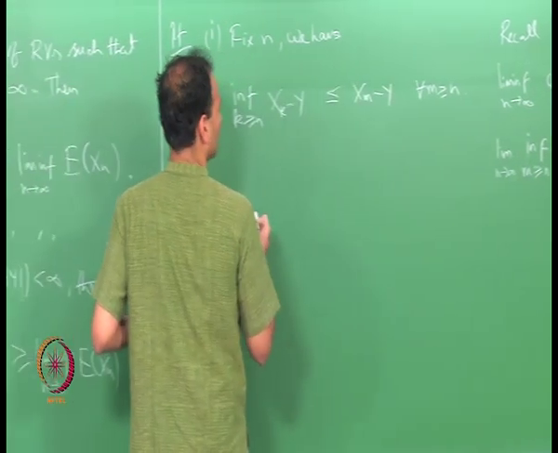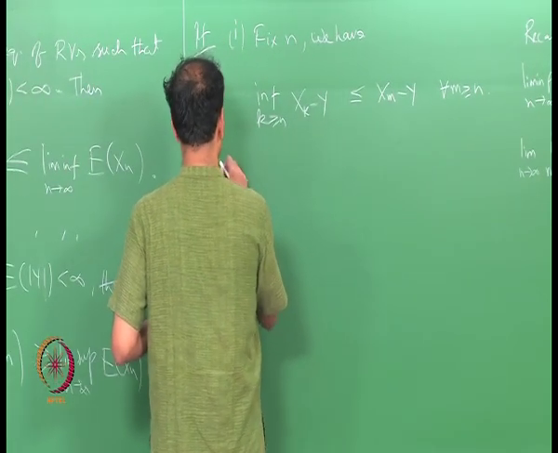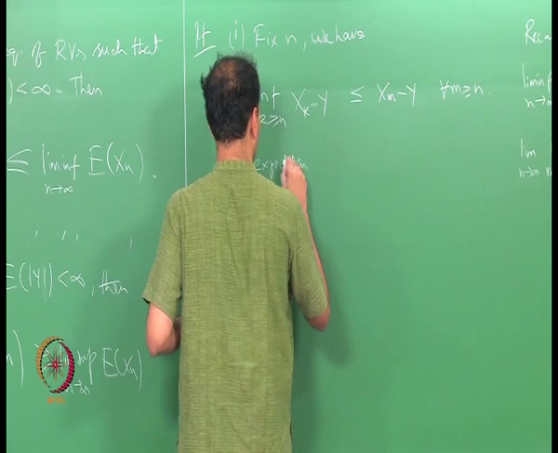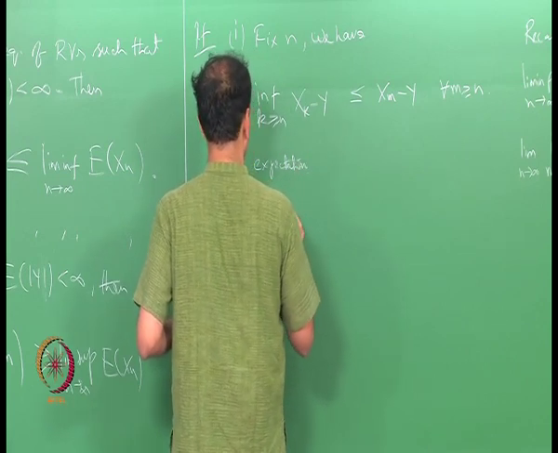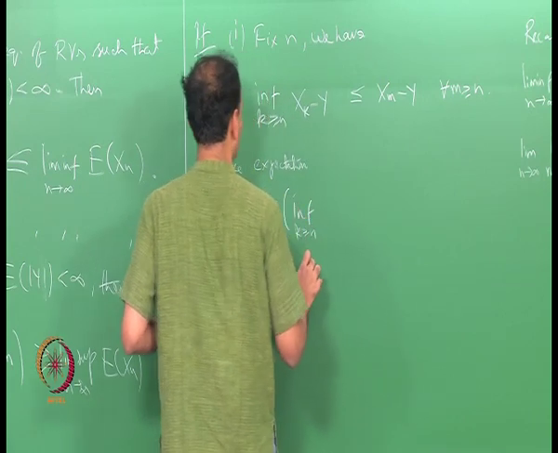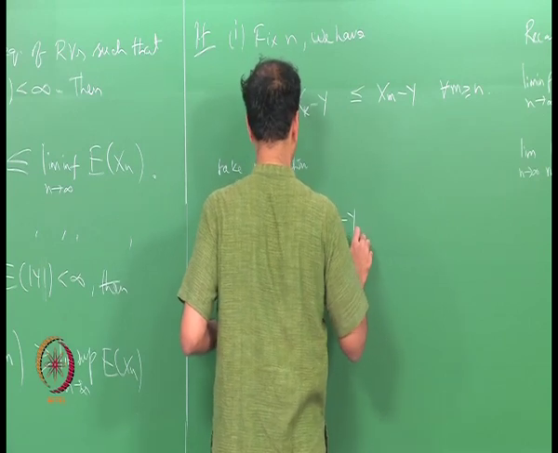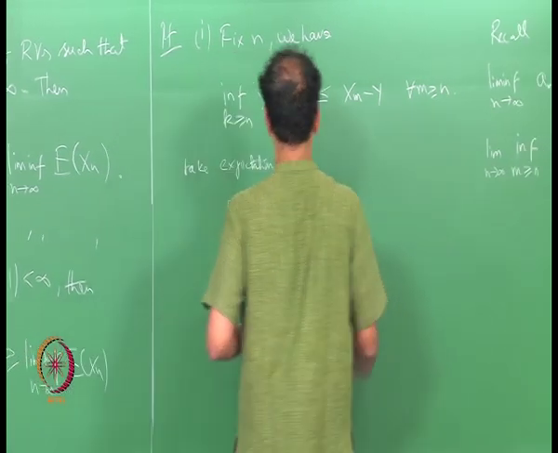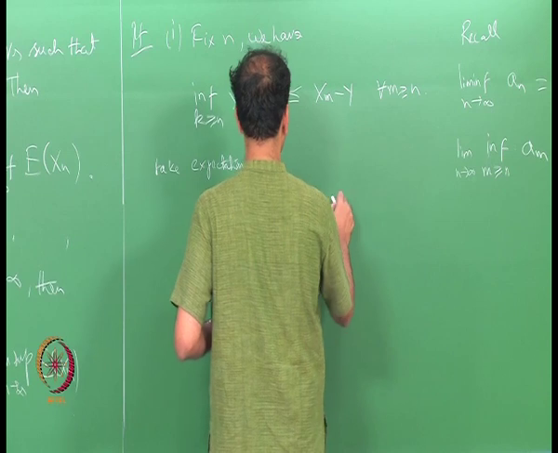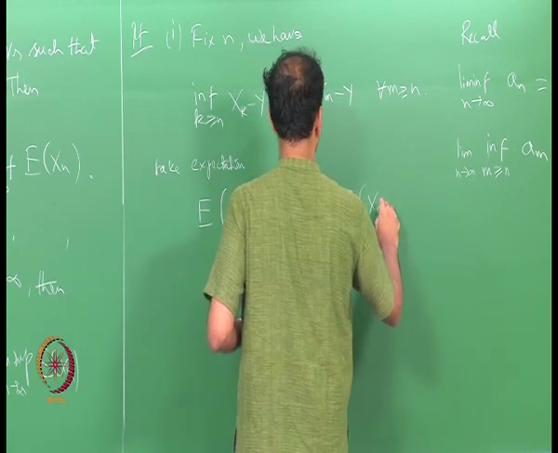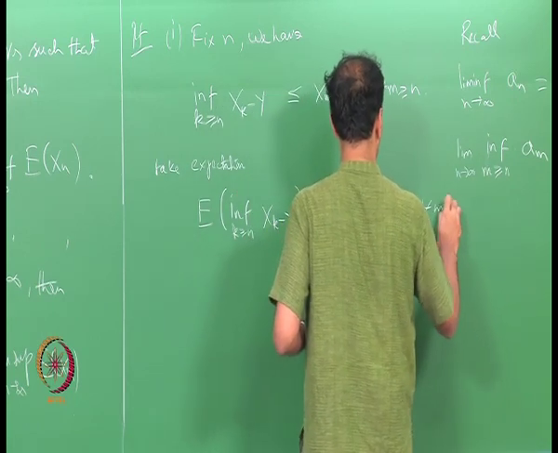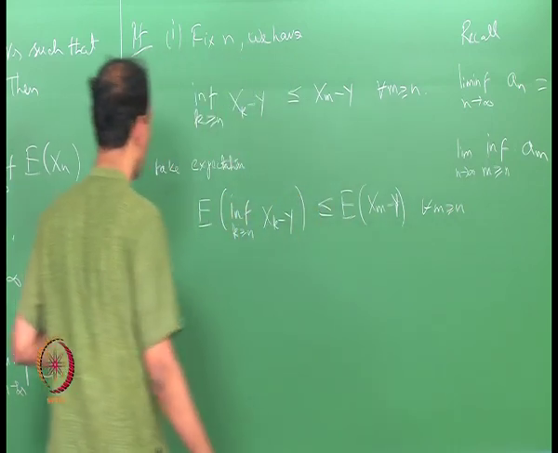So, you take expectations, right. So, you have the expectation of the infimum over k greater than or equal to n of x k minus y is less than or equal to the expectation of x m minus y for all m greater than or equal to n, right.